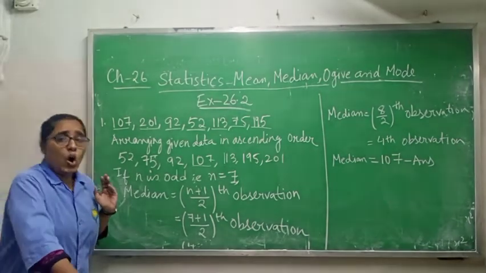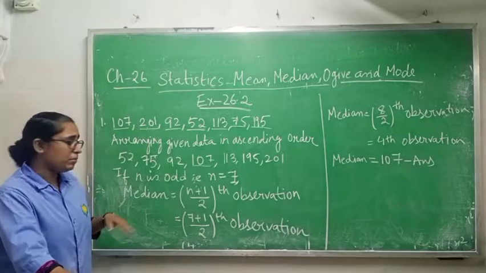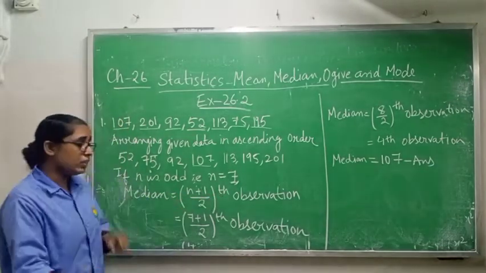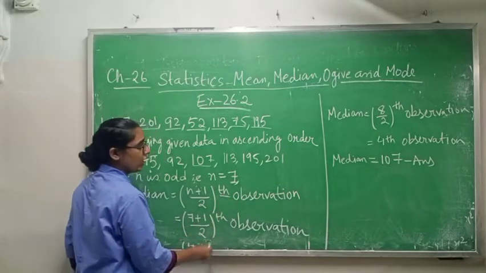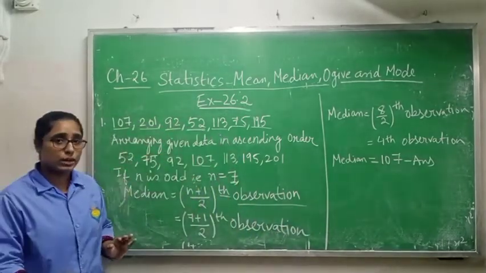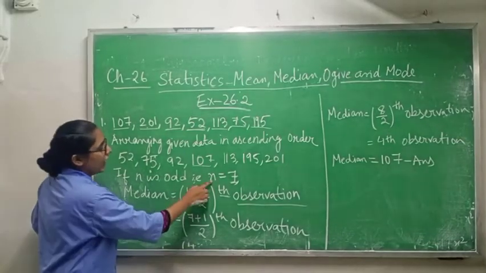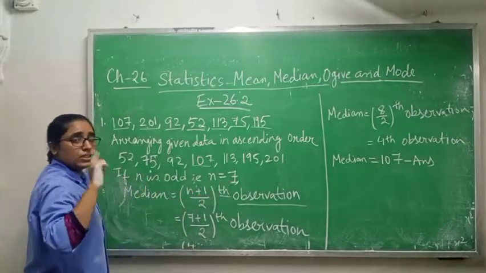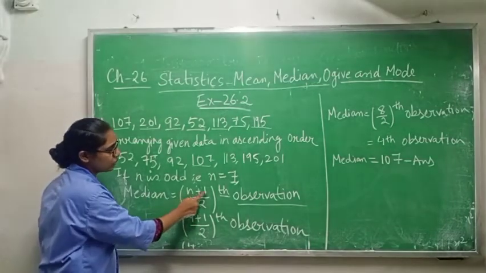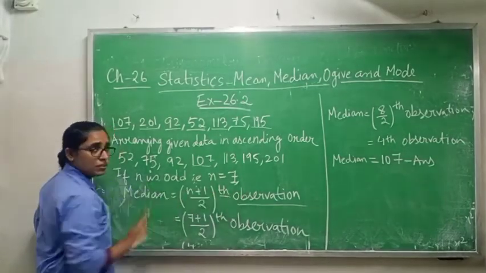When an odd number of data is given, the median formula is the (n plus 1) by 2 th observation. Always write this th. Whenever n is odd, meaning the number of data is odd, you will use this formula: median equals (n plus 1) by 2 th observation.